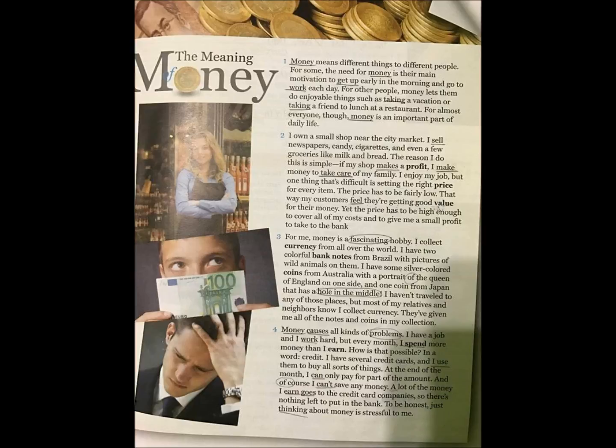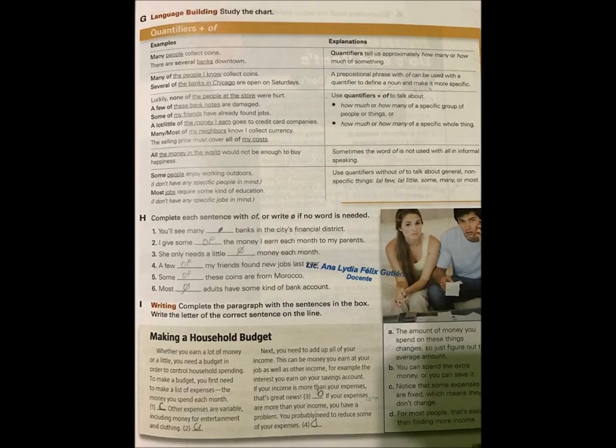After that, we read the lecture of the meaning of money and underline the verbs, adjectives, and adverbs. After that, we complete the sentences with information previously read. Then we study the chart to answer activity F, writing if the underlined word is a verb, adjective, or adverb. Later, we study the chart's quantifiers plus of and complete each sentence if needed or not.